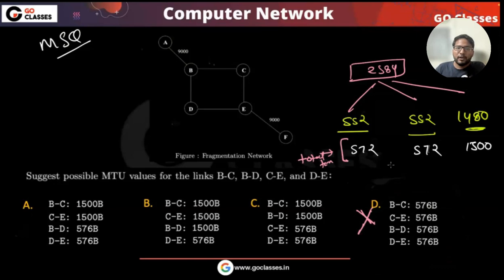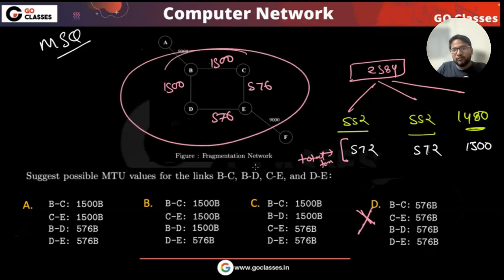Now, if you want to receive a packet as 1500, then one thing is for sure: one of the paths must be 1500 throughout. Then only one packet will be delivered as 1500. It cannot be the case that the MTUs are 1500, 1500, 576, 576.